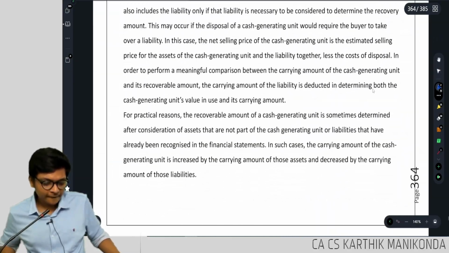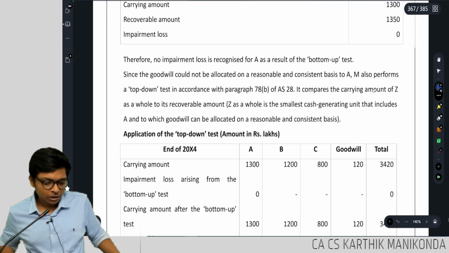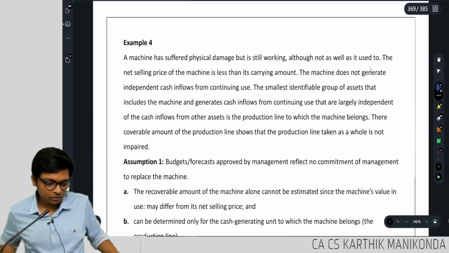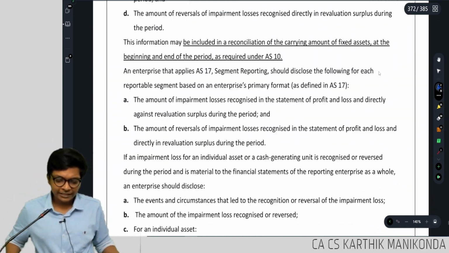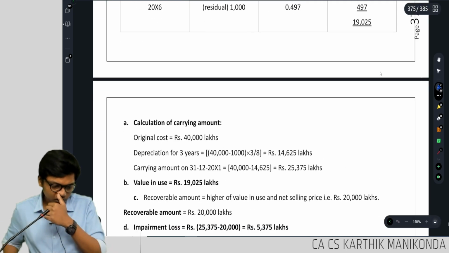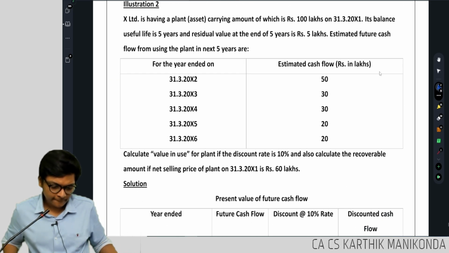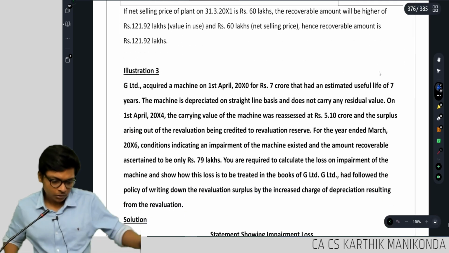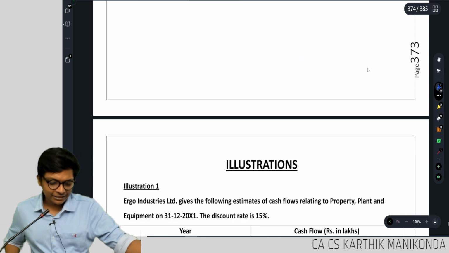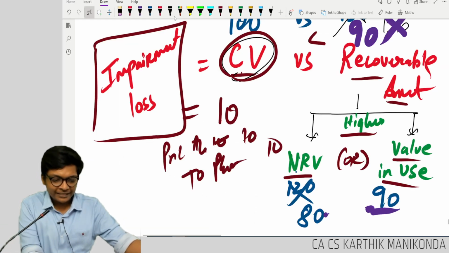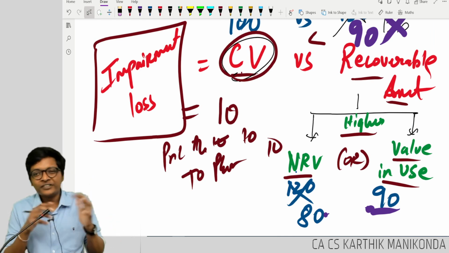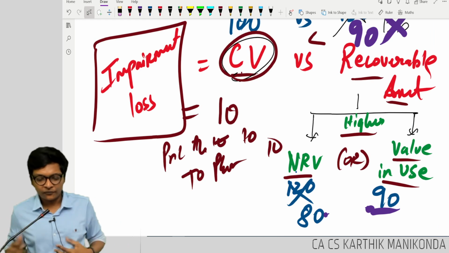In impairment, let me go to illustration 1. I am just doing introduction, guys. Take illustration 1 in the book. Okay. For doing illustration 1, we have to understand what is value in use. Let me explain that, then we will come back and do illustration 1. Just bear with me for another 10-15 minutes. I want to finish this, otherwise hanging you here, you will not get the full clarity.